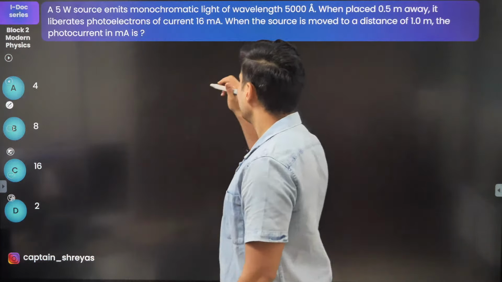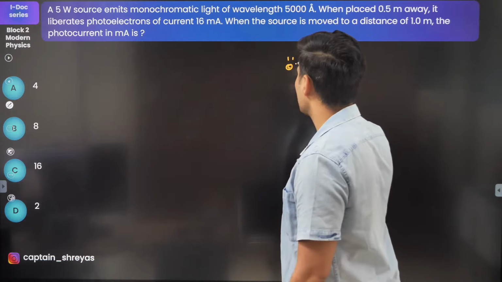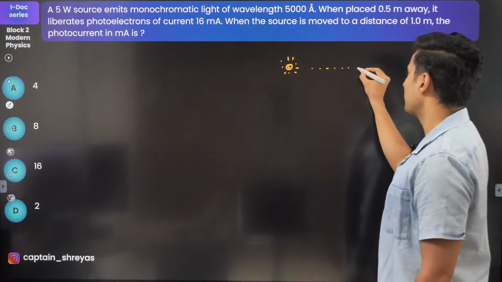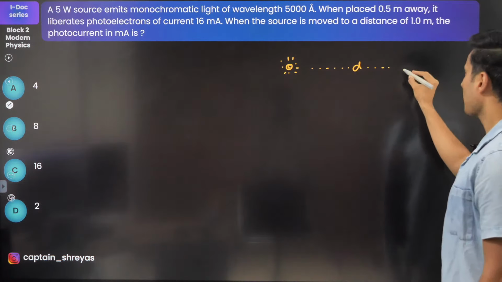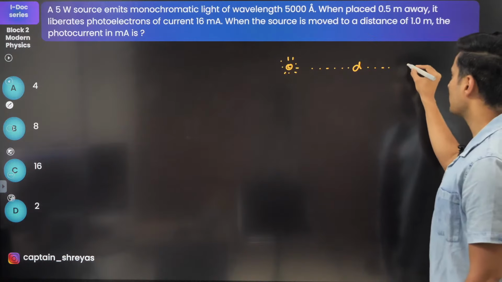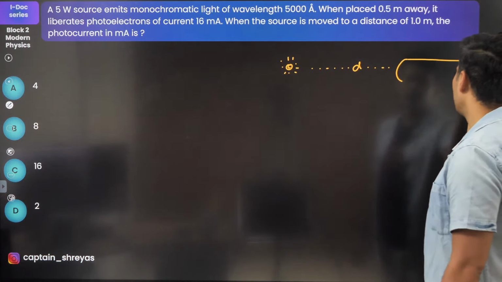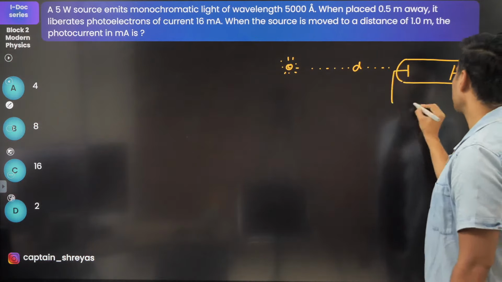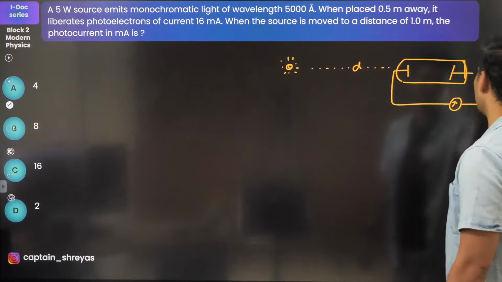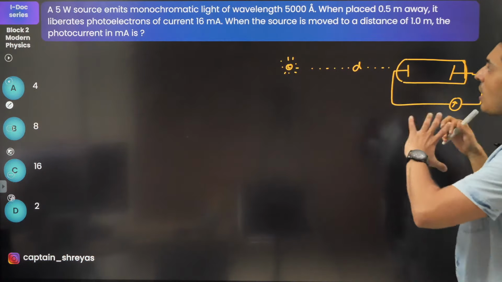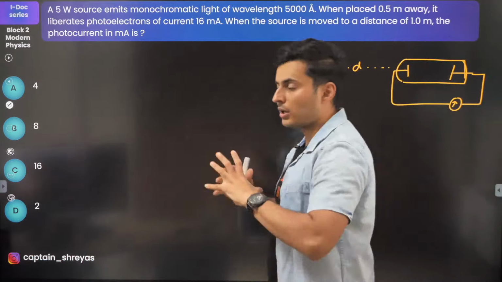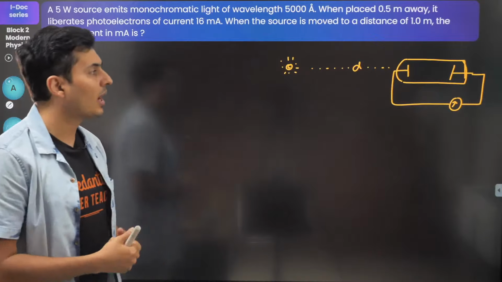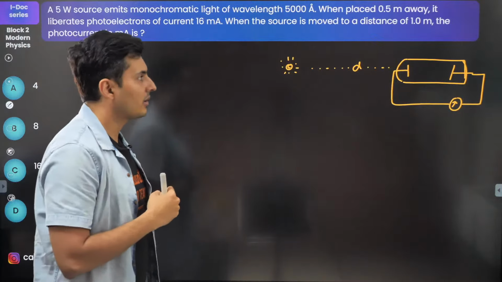So first of all, realize what is happening. There is a source, and it is kept at some distance from some photoelectric cell over here. On that photoelectric cell, this light is incident, and you are seeing that there is some current which is flowing in the circuit. So the question is, what will happen if you change the distance to a distance of 1 meter? Then what will be the new current in that photoelectric effect circuit?